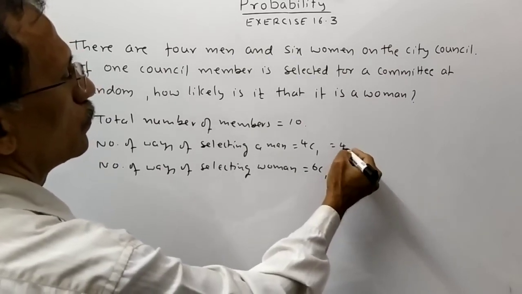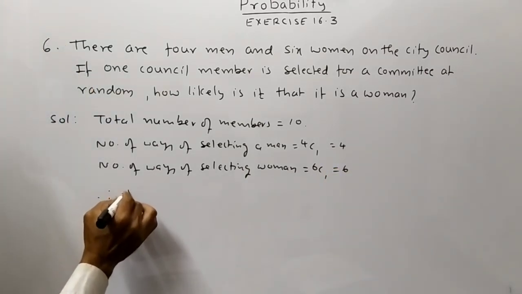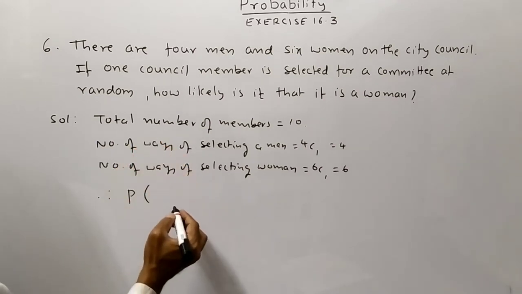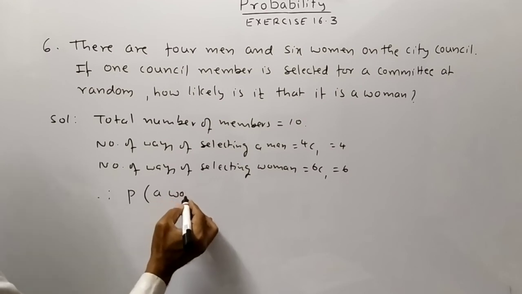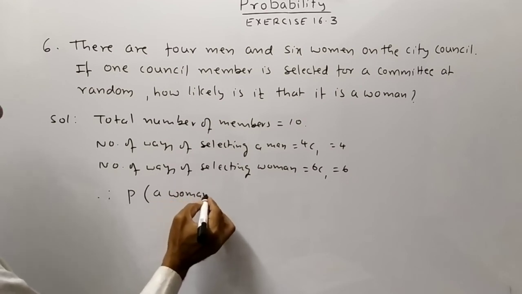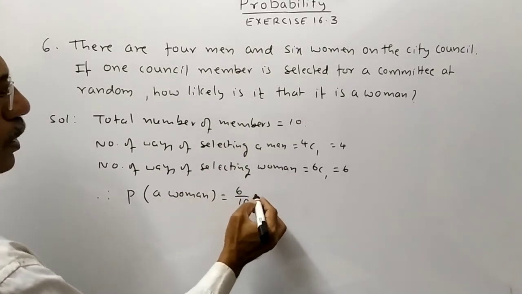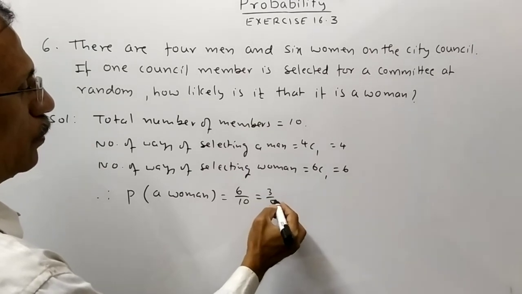Here also 4. Therefore, probability of selecting a woman is equal to 6 by 10 is equal to 3 by 5.